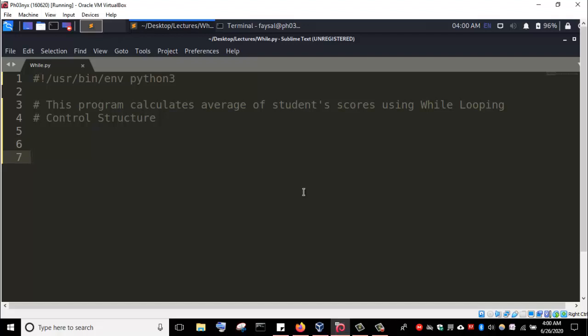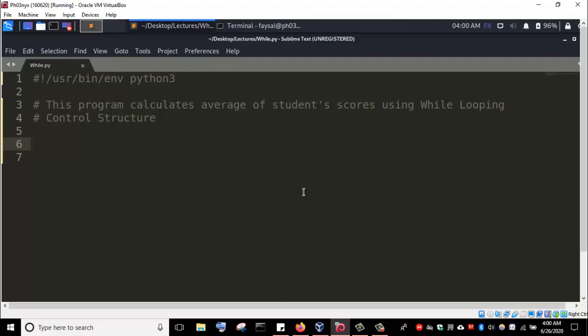In this lecture, we are going to take a look at the while looping control structure. Basically, the while looping control structure has a condition. The statements under the while looping control structure will continuously execute until the condition in the while becomes false. To see this, we are going to create a program that will calculate the average of student scores.